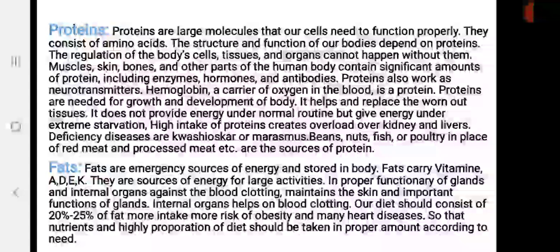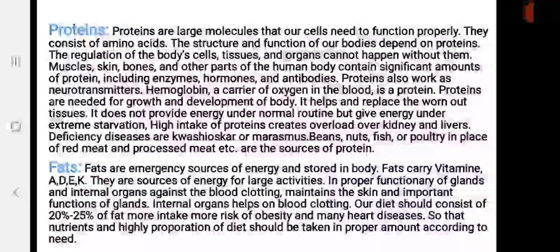Now, come to our third macronutrient, which is fat. Fats contain carbon, oxygen and hydrogen. Fats are classified according to their structure.